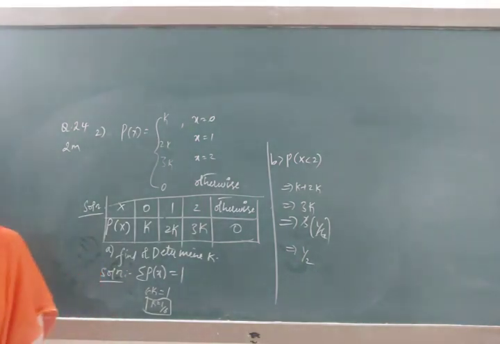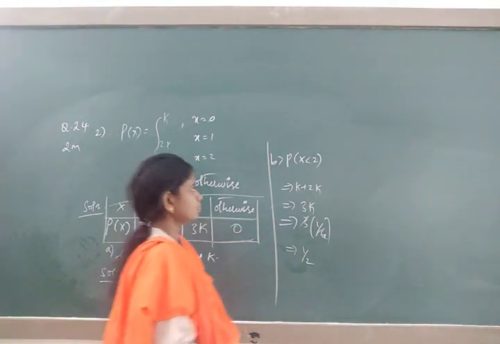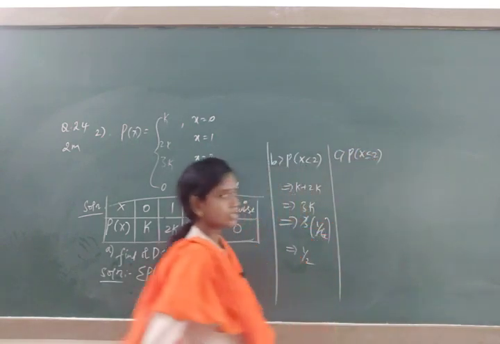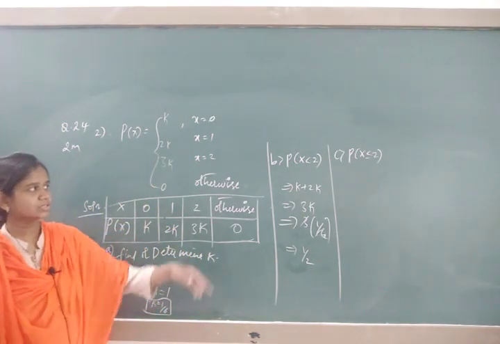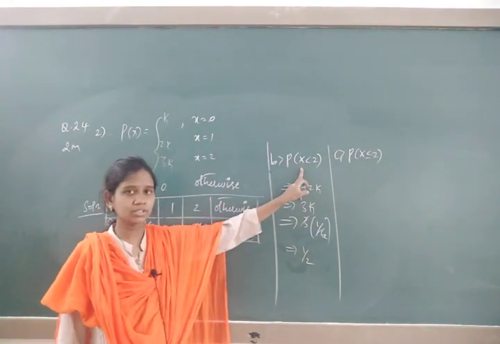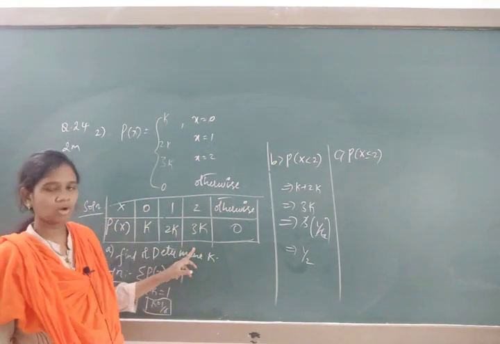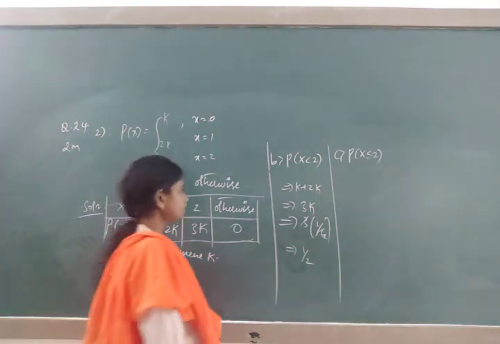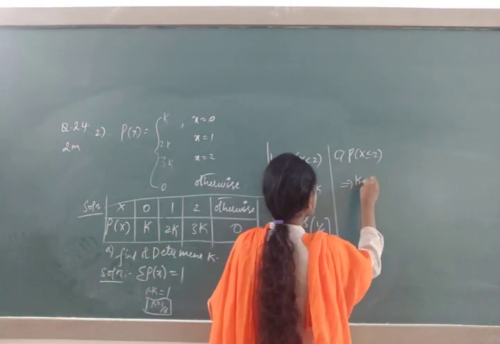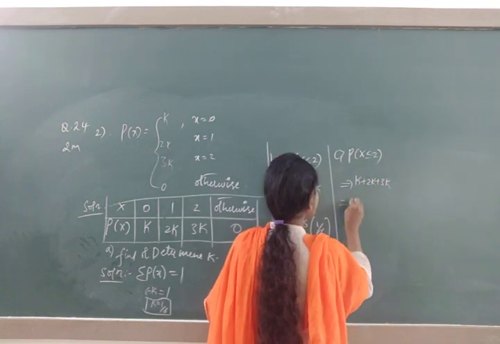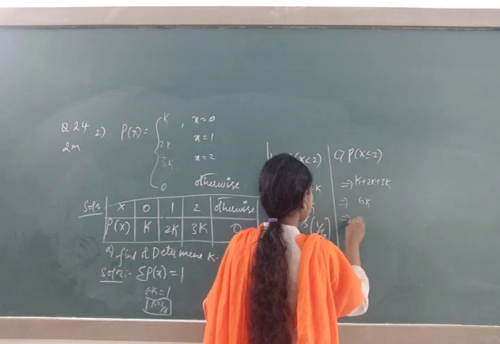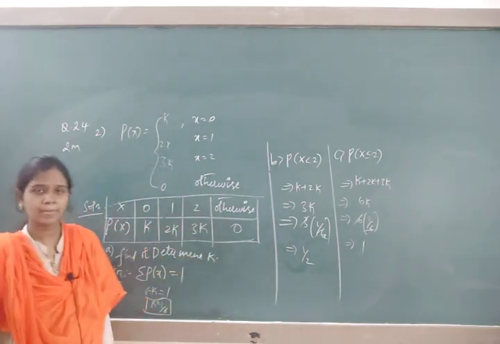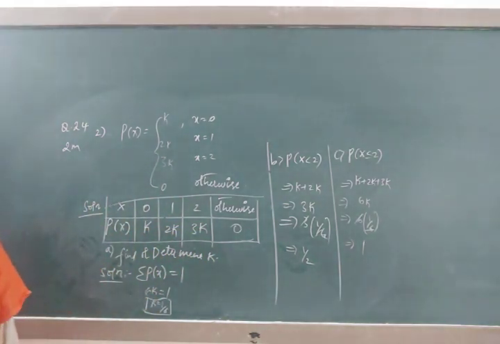The third bit, they are asking p of x lesser than or equal to 2. For the previous option they were asking only lesser than 2. Now they are asking to include 2 also, because equal to 2 is given. It means addition of 0, 1 and 2, that is k, 2k, 3k. On addition you are going to get 6k. Substitute the k value you got, 1 by 6. If you want to cancel out, the answer will be 1. Okay. Next.